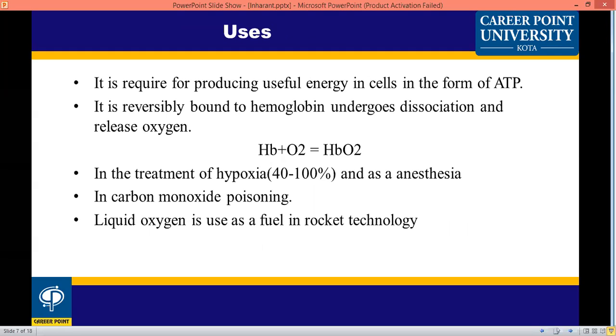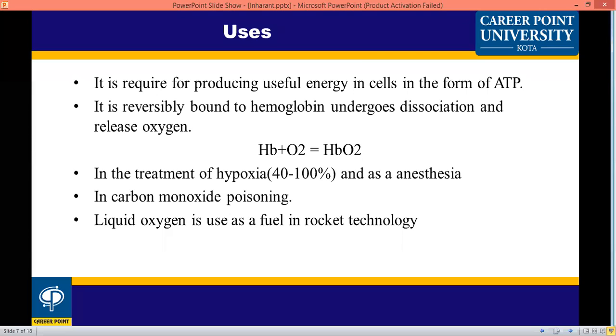Uses of oxygen. Oxygen is required for producing useful energy in the cell in the form of ATP. ATP is necessary for the body. Oxygen is transported by binding reversibly to hemoglobin, which then dissociates and releases oxygen. Hemoglobin combined with oxygen is oxyhemoglobin, which releases oxygen to supply the body.